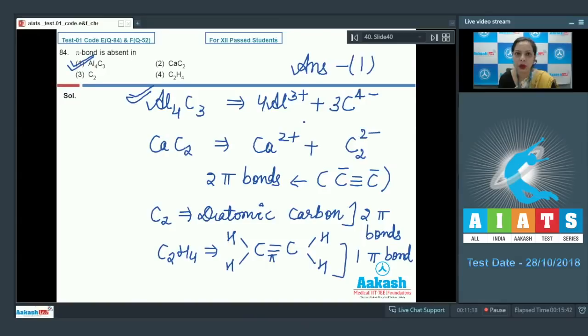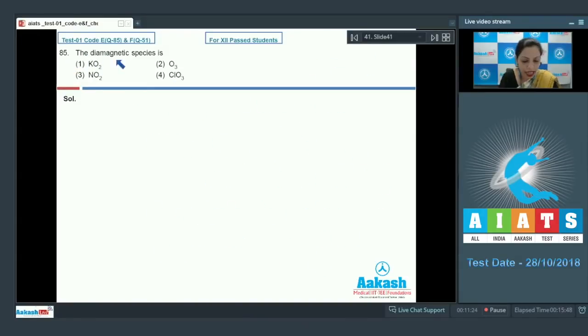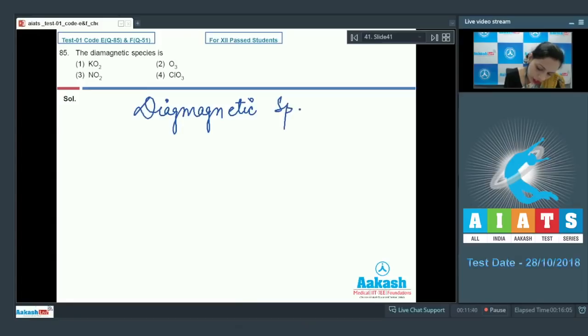I hope this question is also clear to you. Let's move on to the next question. Question number 85. The diamagnetic species is. What are diamagnetic species? The species in which there is no unpaired electron. So in case of diamagnetic species, there are no unpaired electrons.